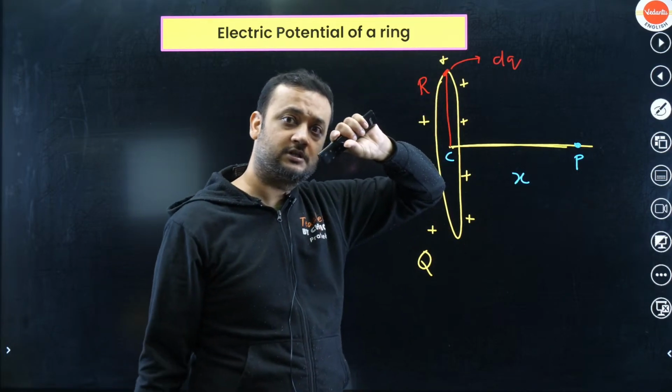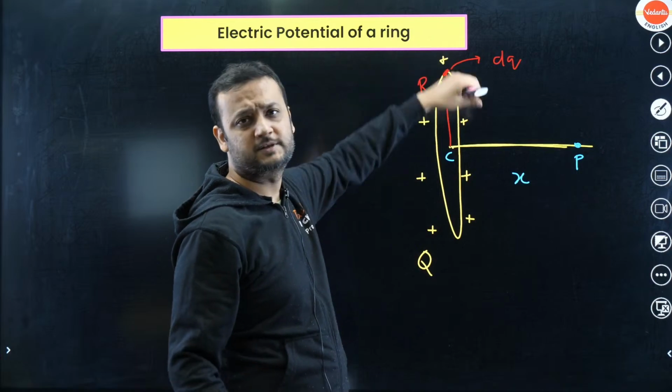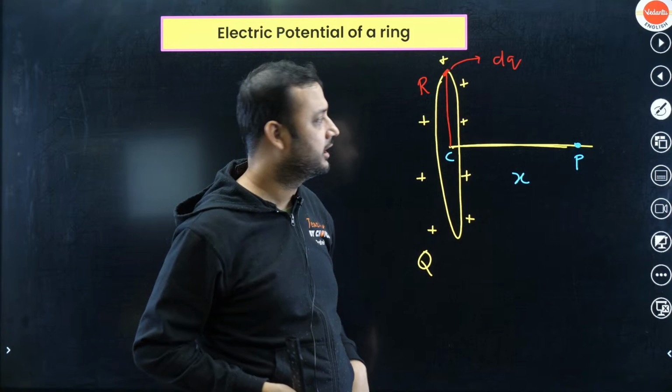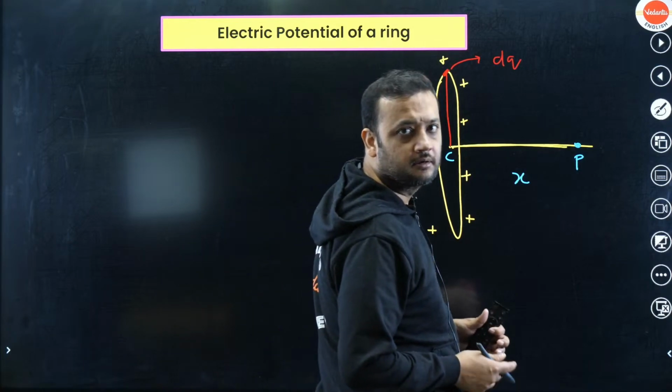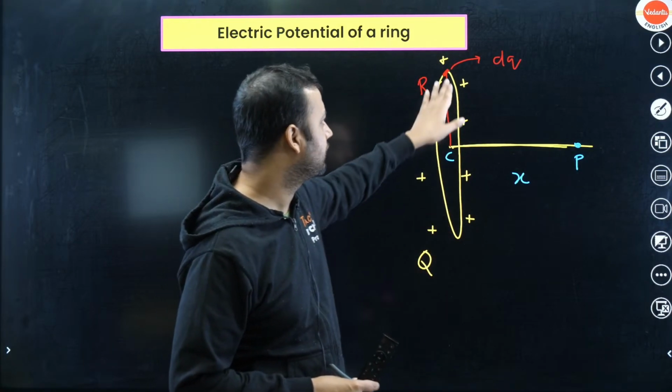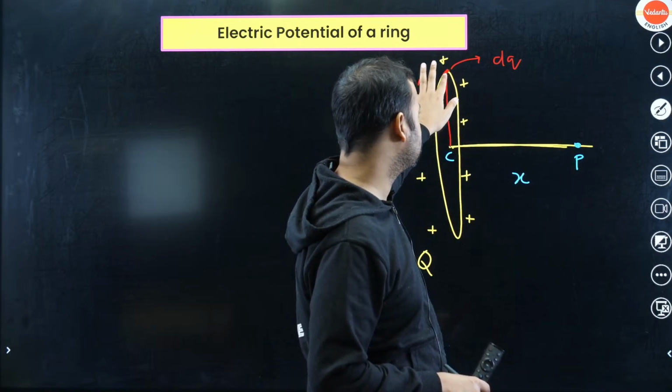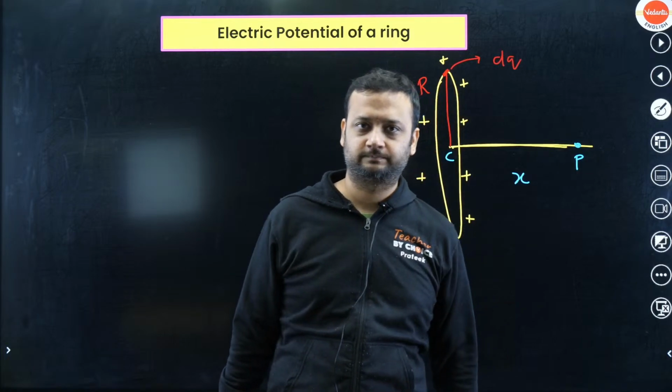dq is a very small charge present on this much part of the ring, like a very tiny part of the ring. Okay, like this much. So can you tell me the potential of this dq at point P? Can you first think that this dq is behaving like a point charge?